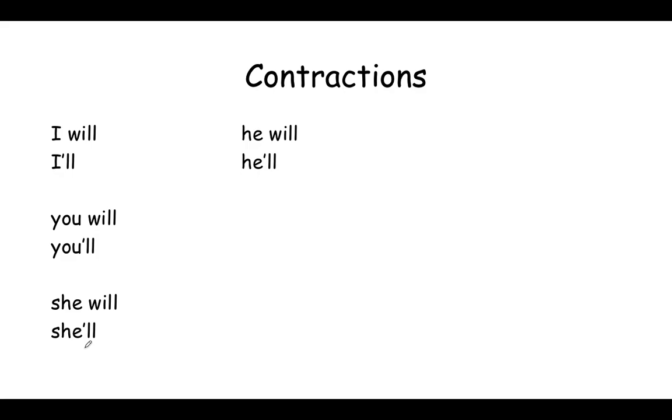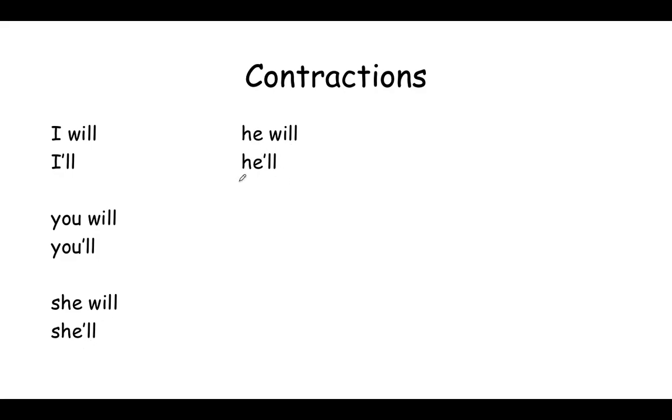So we've talked about contractions before. Contractions just means words in English that are squished together to make one word. So we're going to review this. You probably remember this, but I will is I'll. You will can be you'll. She will can also look like she'll.